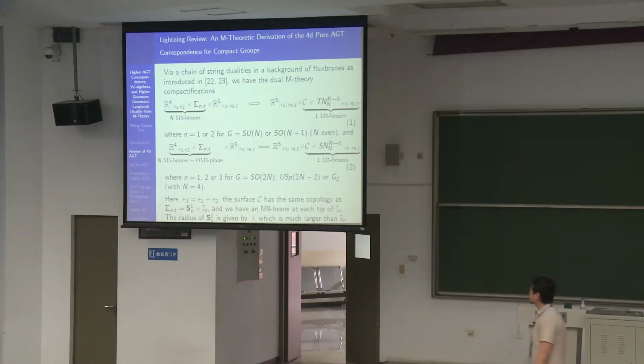These are M9 planes. Based on these dual compactifications, we want to compute the space-time quarter BPS spectrum of these compactifications. The space-time quarter BPS spectrum of these compactifications is captured by an index in the world volume. This was established by Dijkgraaf and Verlinde a long time ago.